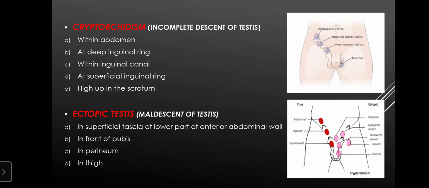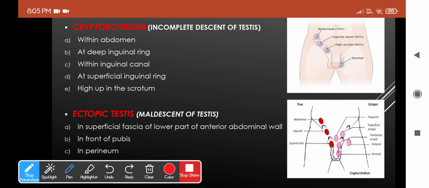Okay, so cryptorchidism can be found in any of the abnormal positions. It can still lie within the abdomen, or at the deep inguinal ring, or within the inguinal canal, at the superficial inguinal ring, or high up in the scrotum. So this is the normal pathway followed by the testis, but it just fails to reach the actual position. So it tends to be retained in the abdomen itself, or at the superficial inguinal ring, or within the inguinal canal, or even high in the scrotum.